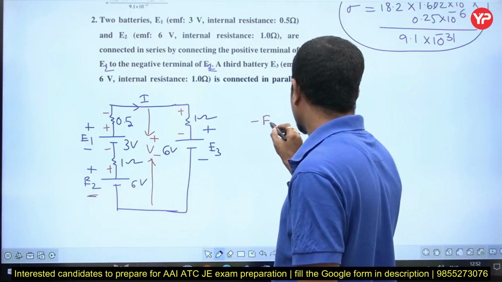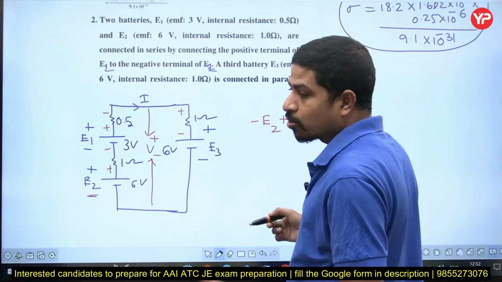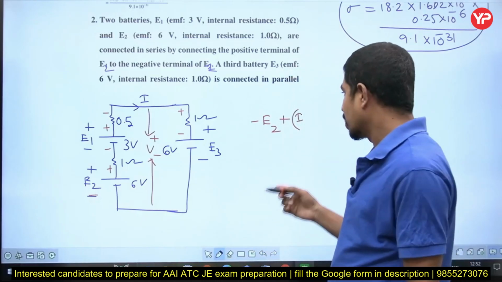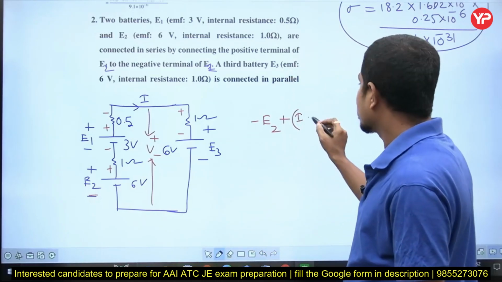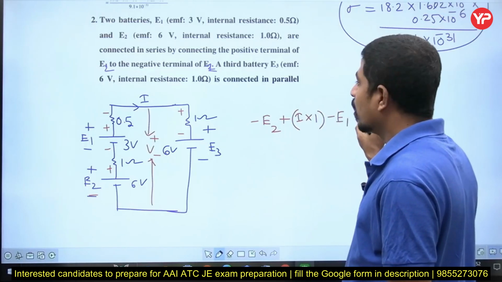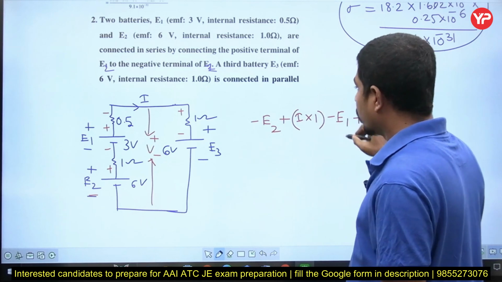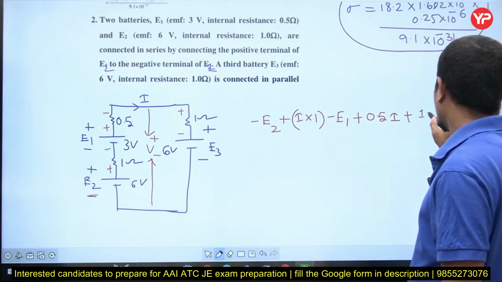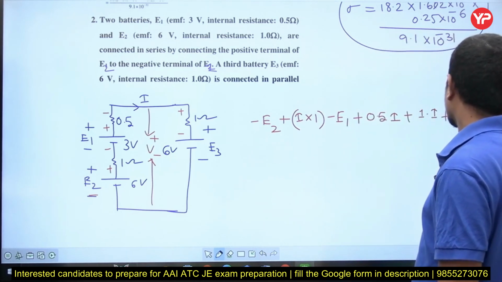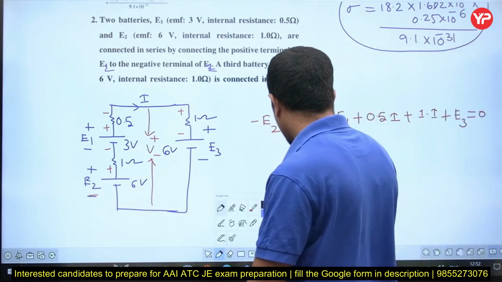Minus E2 plus I into, what is the voltage drop in a resistance? Current into resistance. I into 1, minus E1, plus 0.5 into I, plus 1 into I, plus E3 is equal to 0.